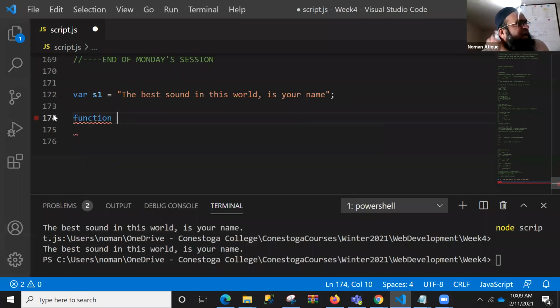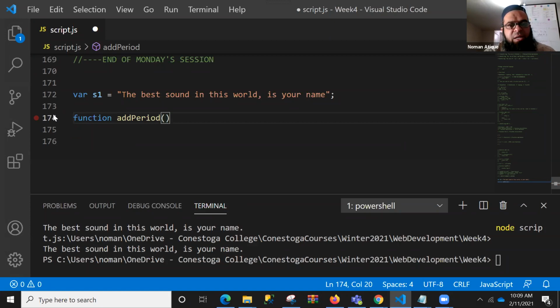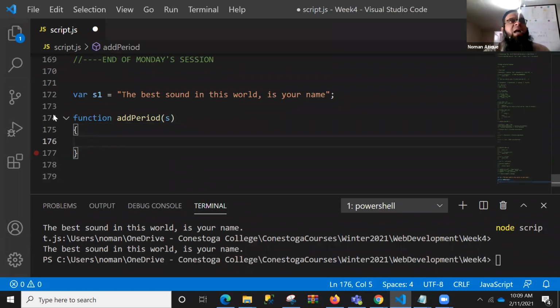So here what I'm doing is that I am using it as addPeriod, right? And it will accept any string, for example. So I'm talking about this addPeriod function, and right now I'm making a function declaration. You remember, return what? s plus single quotation this dot, right? This is a function. When someone calls this function, it will return with what? With a dot, with a period towards the end of it.